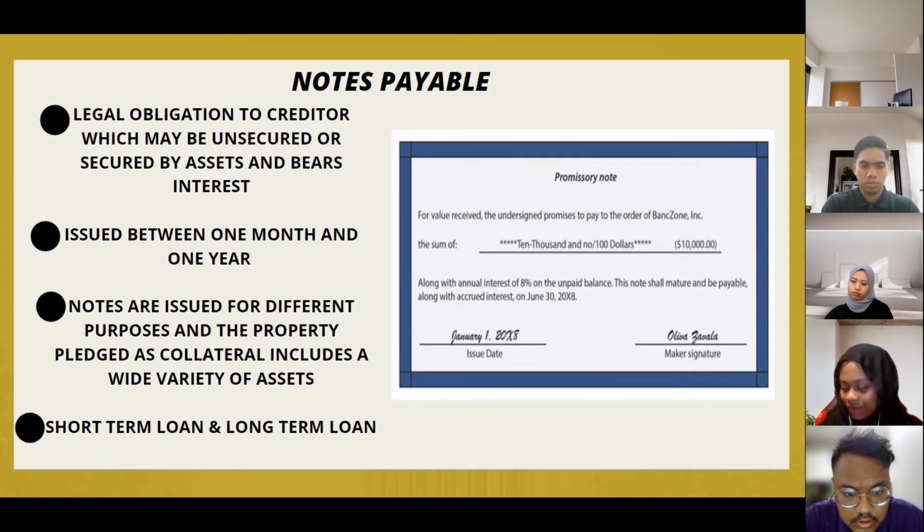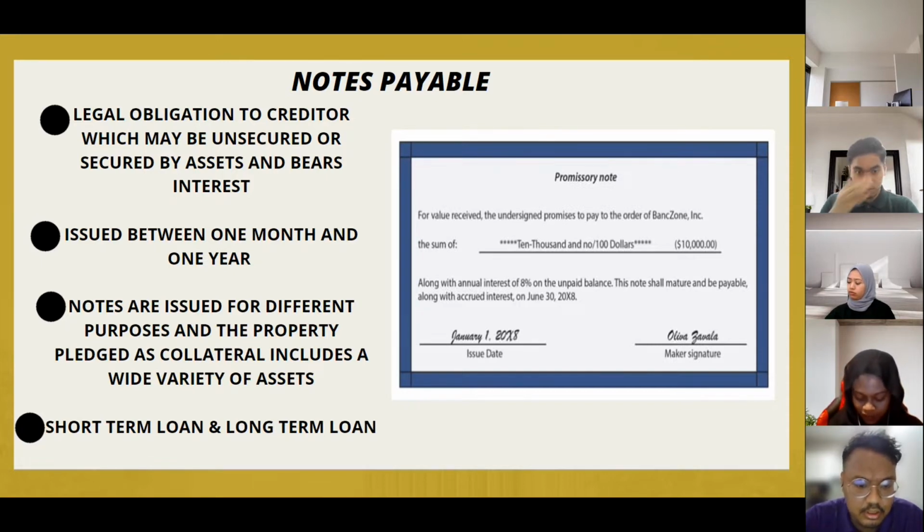And then unsecured means a loan that is not secured, not covered by collateral from the asset of the issuer of the note. So it presents more risk to the lender. Due to that, the interest rate of this note is higher than a secured note. In other words, it only involves a small to moderate sum of money and has a higher interest rate.